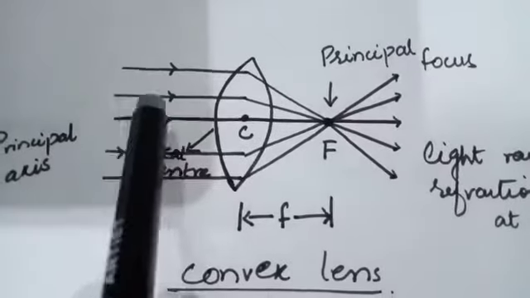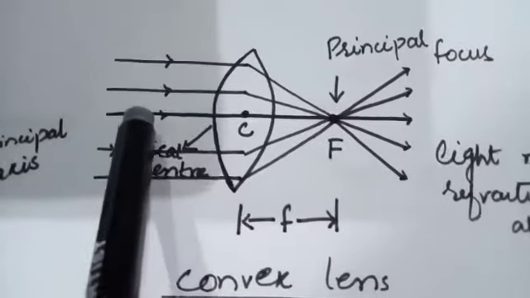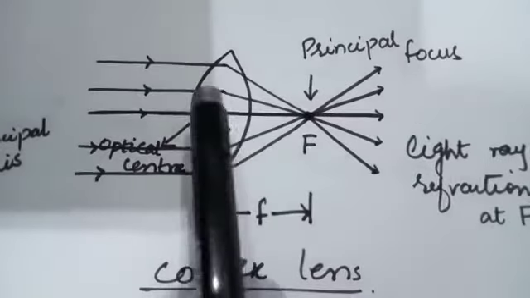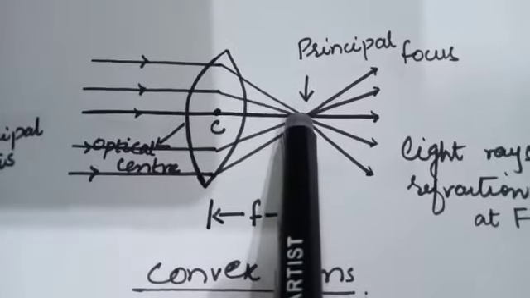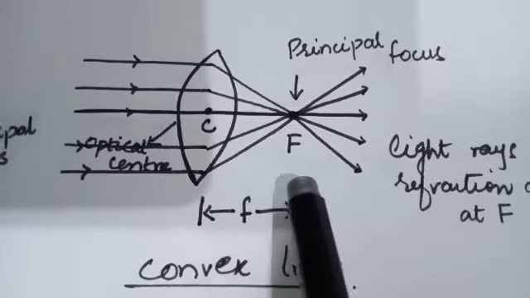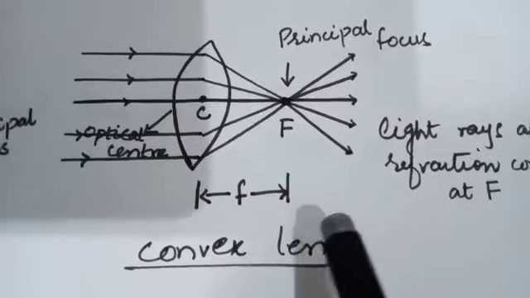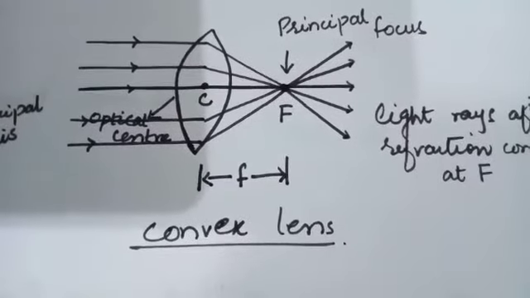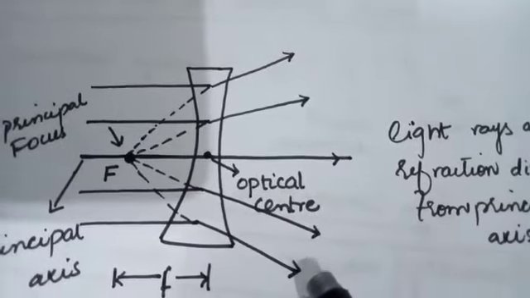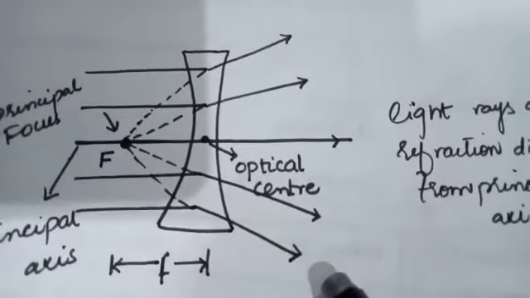What is principal focus? Take the light rays traveling parallel to the principal axis of a convex lens. After refraction, they meet at a point on the principal axis called the principal focus or focal point. Hence, a convex lens is also called a converging lens. For a concave lens, the parallel rays appear to come from a point behind the lens called the principal focus. Hence, a concave lens is called a diverging lens.